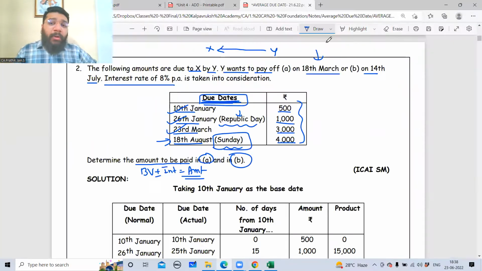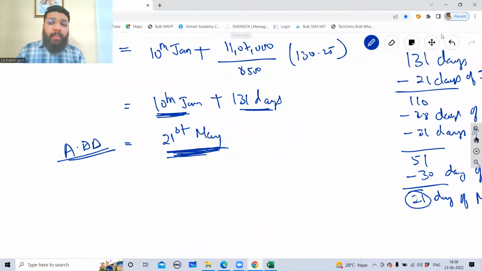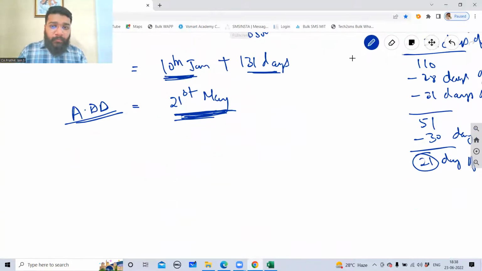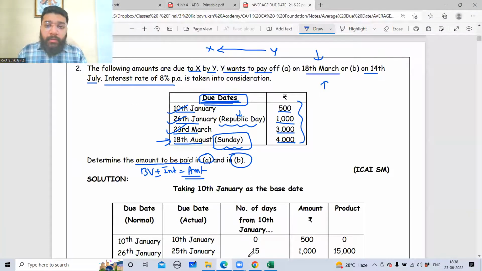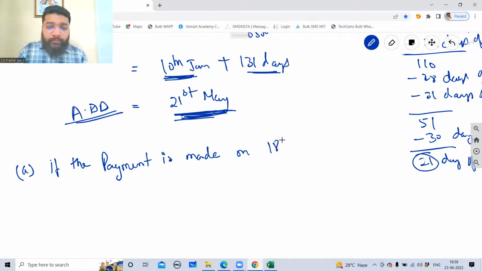No. The payment is happening on 2 different dates. I mean, 2 different options have been given. The first option, they are saying that they're making the payment on 18th of March. So case A, if the payment is made on 18th of March,